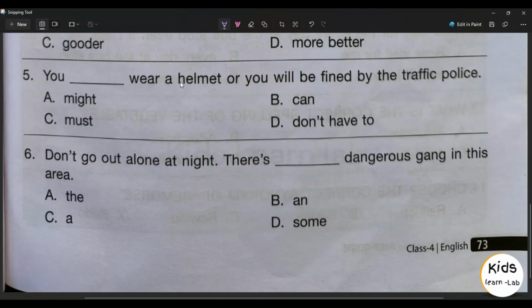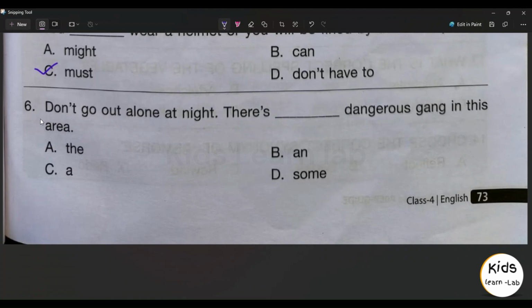Fifth question, you dash wear a helmet or you will be fined by the traffic police. Option A might, option B can, option C must, option D don't have to. So option C, you must wear a helmet or you will be fined by the traffic police is the right answer.